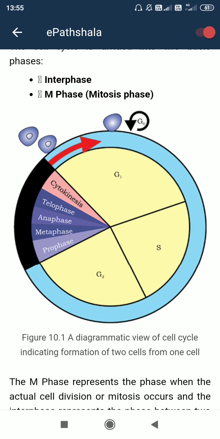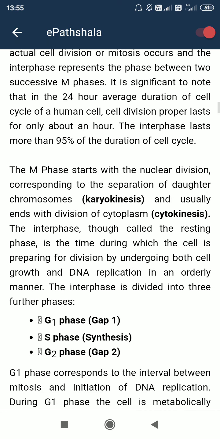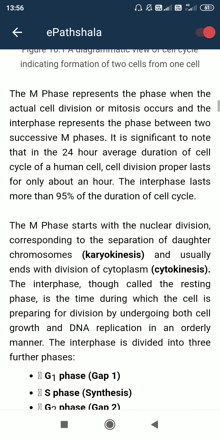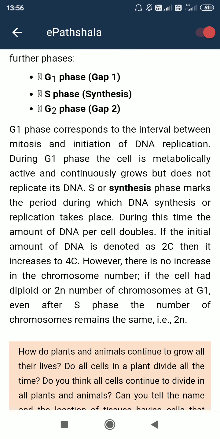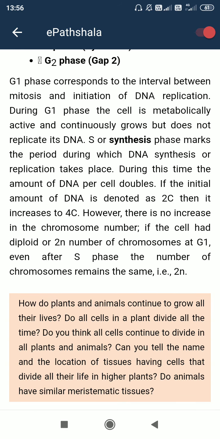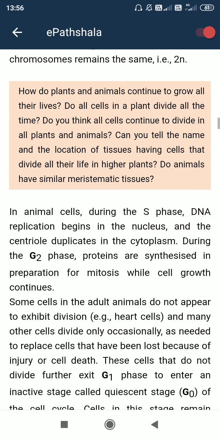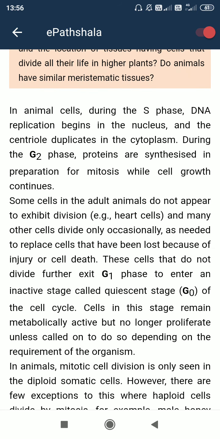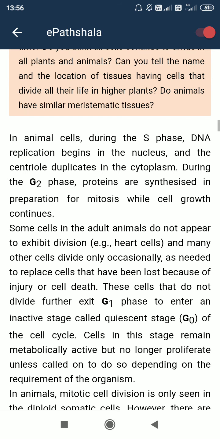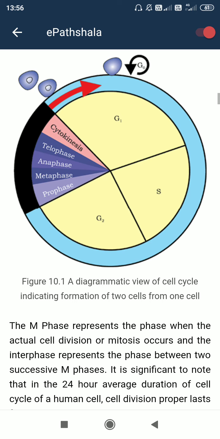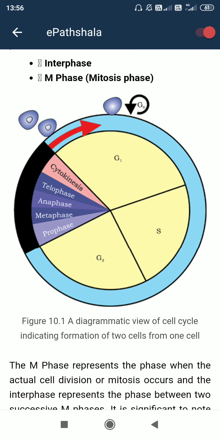And in the G1 phase, the normal metabolic process goes on, the cell is metabolically active. In the G2 phase we must remember that proteins are synthesized. So S phase synthesizes the DNA, G2 is protein synthesis, and G1 is only metabolically active. So 3 phases done, only the M phase remains.